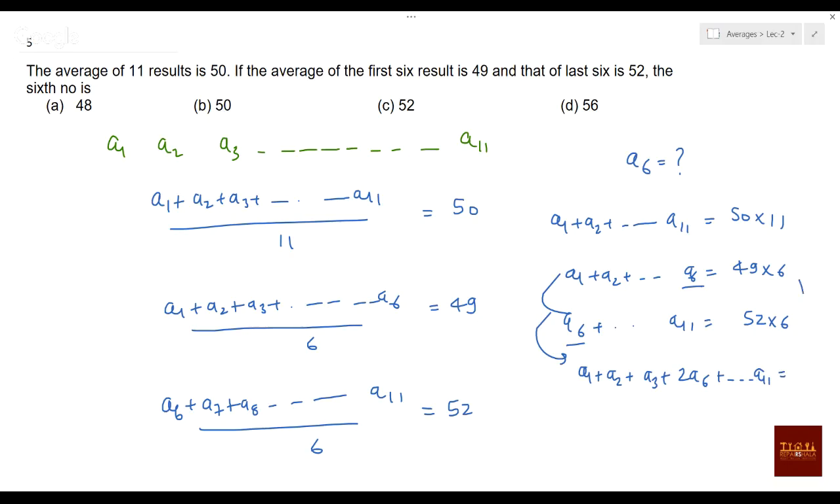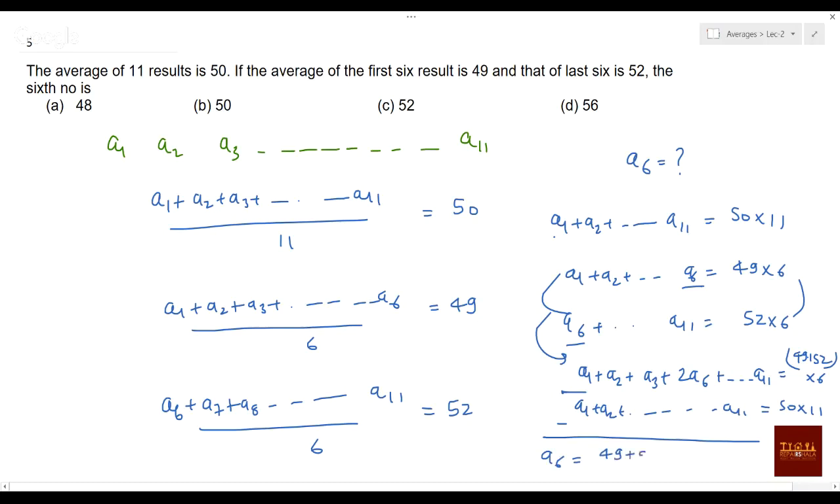Add these two, so it is like 49 plus 52 into 6. Whatever you are getting here, you subtract with this one. A1 plus A2 till A11 is given as 50 into 11. When you subtract, you will be getting the A6 value, that is 49 plus 52 into 6 minus 50 into 11. Then you'll be getting the answer.